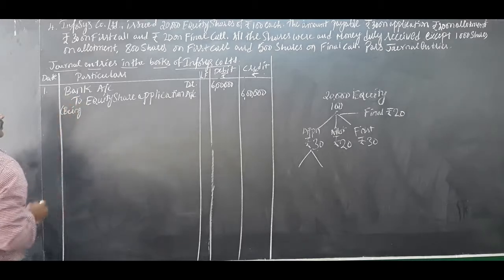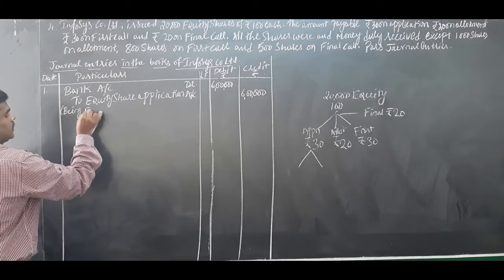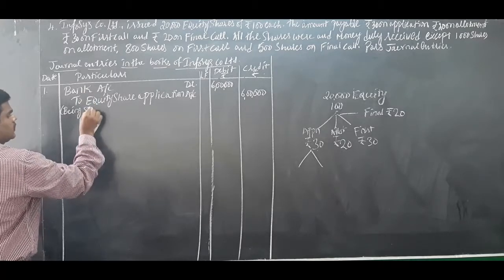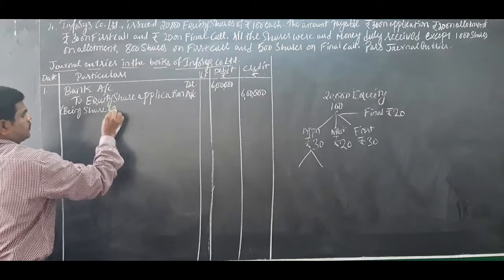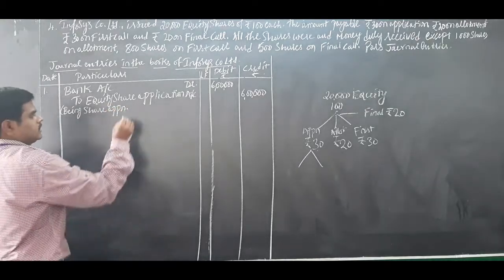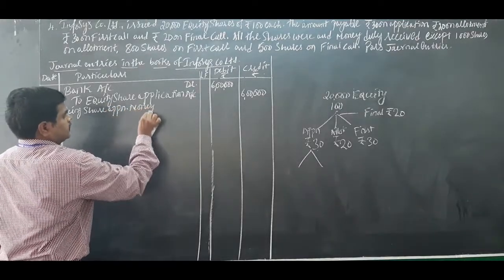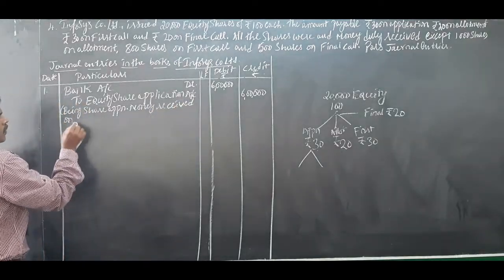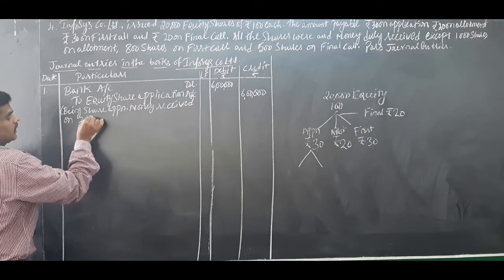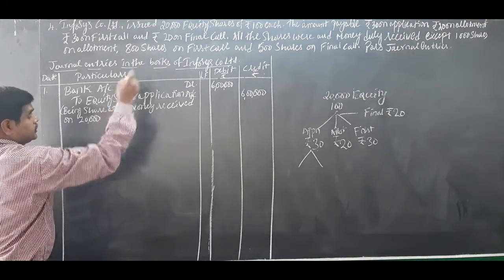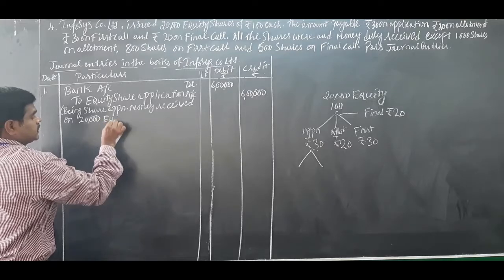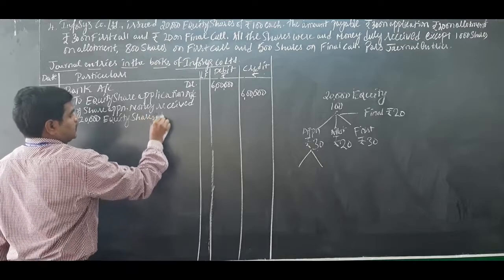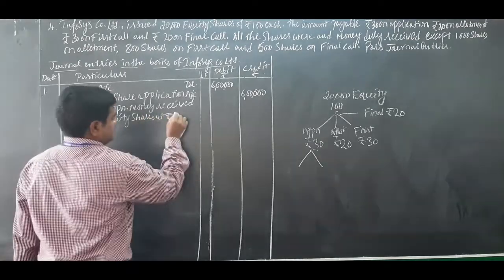Narration: being equity share application money received on, otherwise you can write share application money received on 20,000 equity shares issued at rupees 30 each.